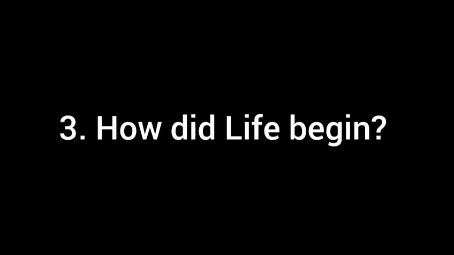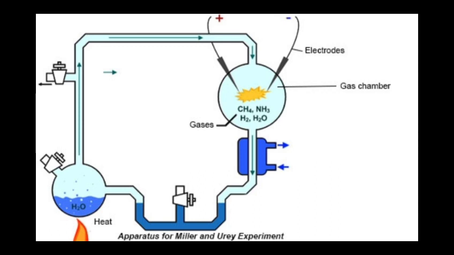So, we have to predict by calculation what's inside a black hole, by observing it. We can say that its very high density won't allow anything to stay in one piece. So inside a black hole, there are free electrons, protons, and neutrons. Our third question is, how did life begin? The Miller and Urey experiment revealed that life was started by a chemical reaction between water, vapor, methane, ammonia, sulfur dioxide, and carbon dioxide, with the help of sunlight.